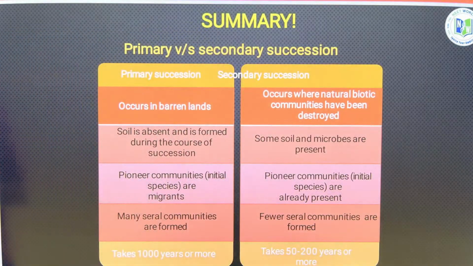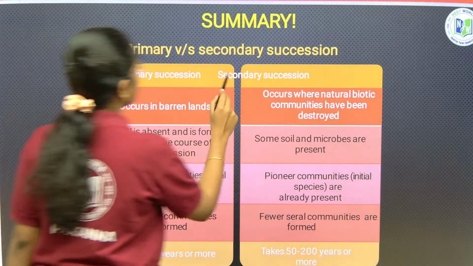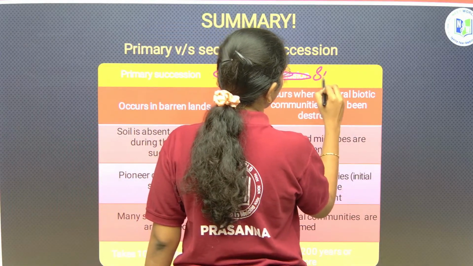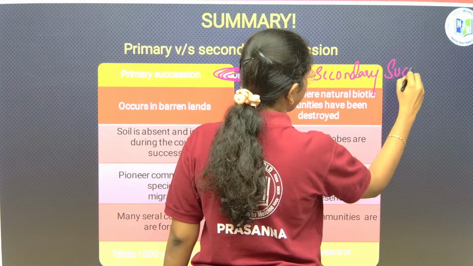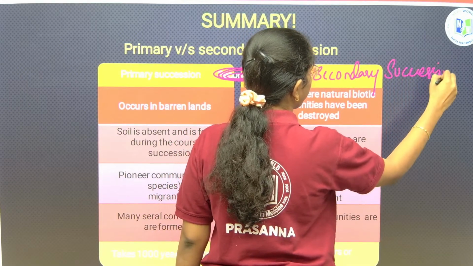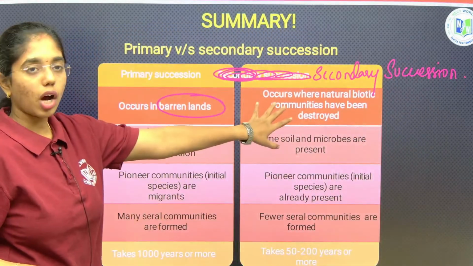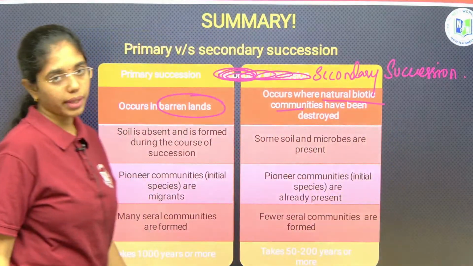Here we go with primary and secondary succession differences. First, this occurs in barren lands, whereas this occurs on the land which is destroyed by some natural biotic calamity.